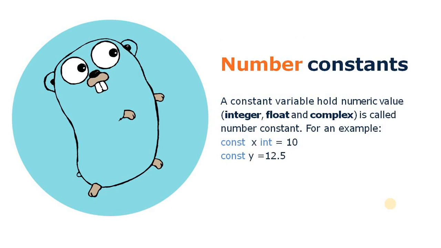Here is the number constant. A constant variable holding a numeric value is called a number constant, like integer, float or complex types of value. Here we mention two examples. In the first example we declare a constant variable x of integer type with value 10.